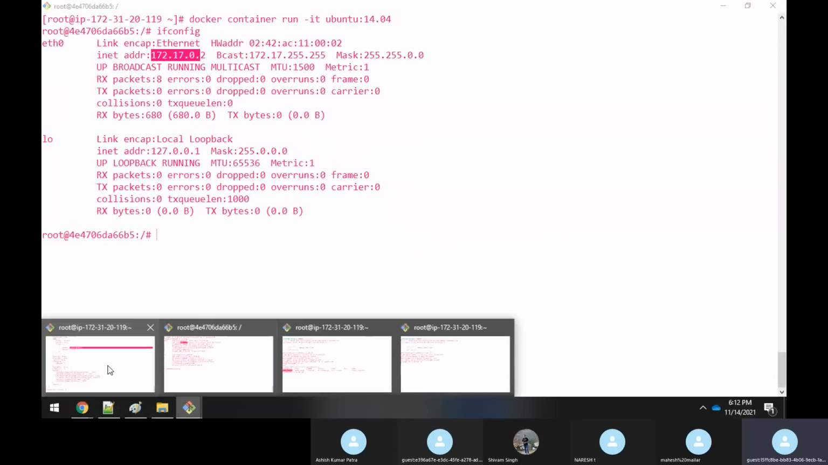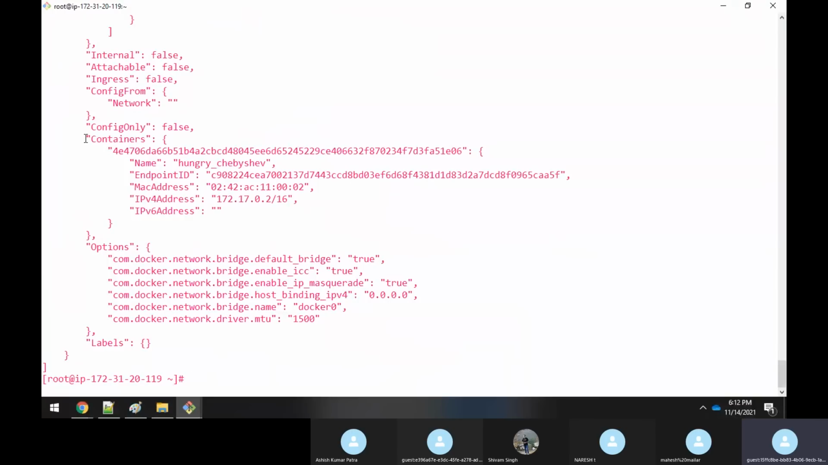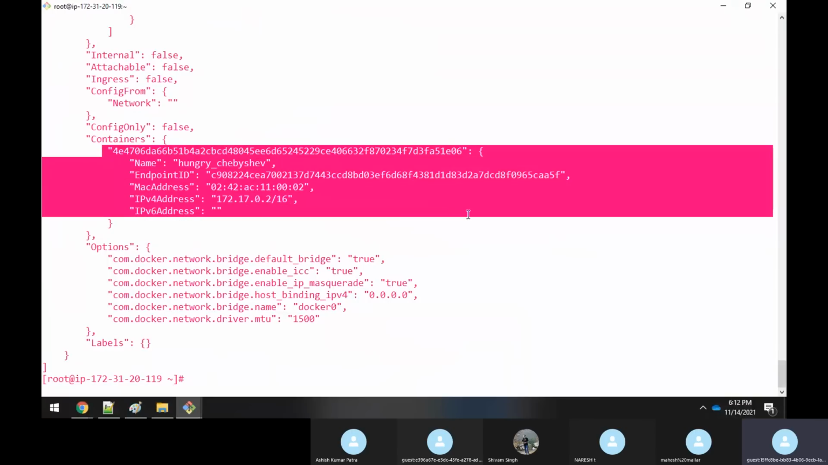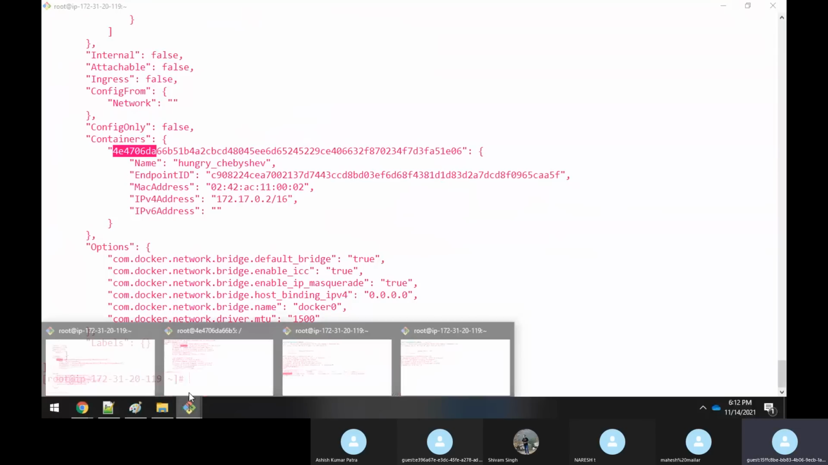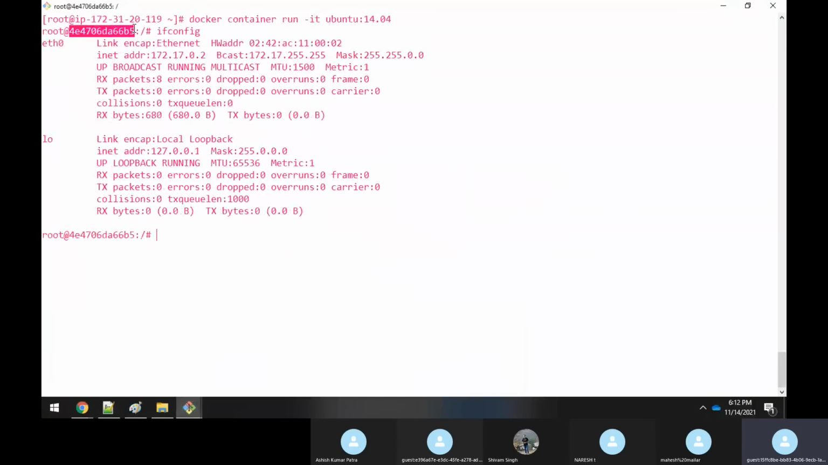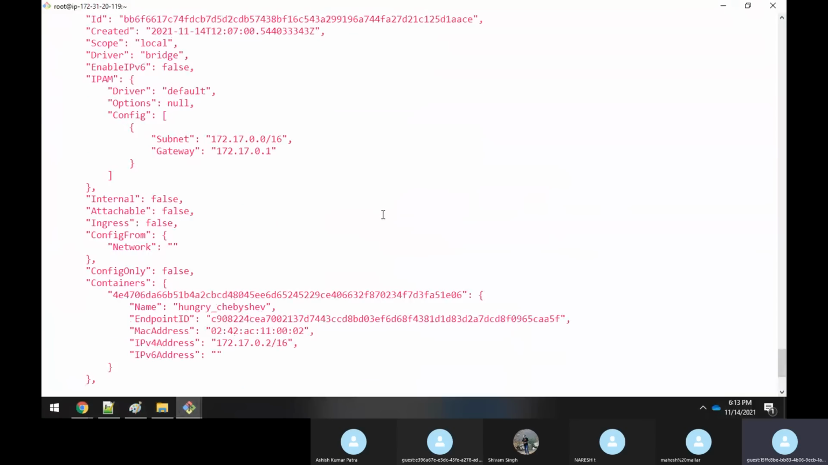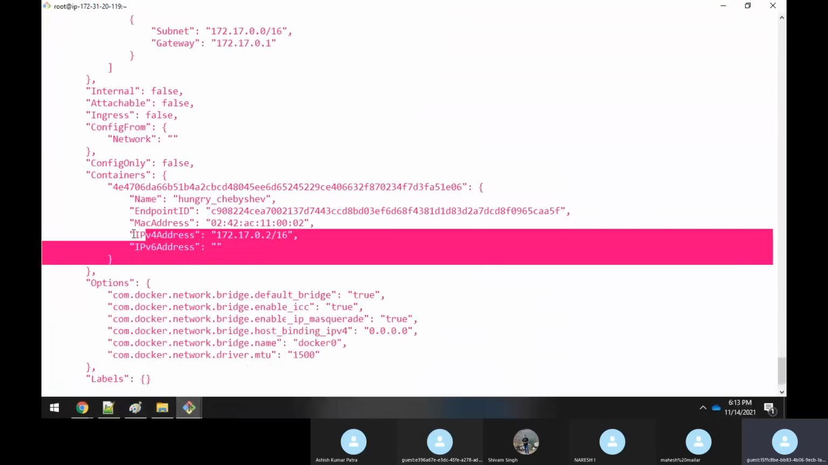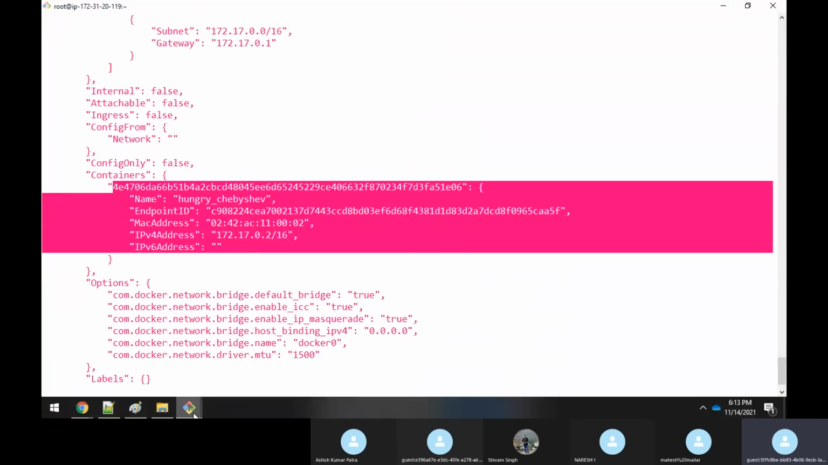172.17.0.2. Now, if I run docker network inspect and specify that bridge network, can you see that under the containers section it shows which container is using this IP address. It shows the container name 4E4706. If you come here, 4E4706 is the container ID, or the hostname. The same is shown in the output of docker network inspect for the bridge. It means that once the container is up and running, the containers section will show an entry for it.